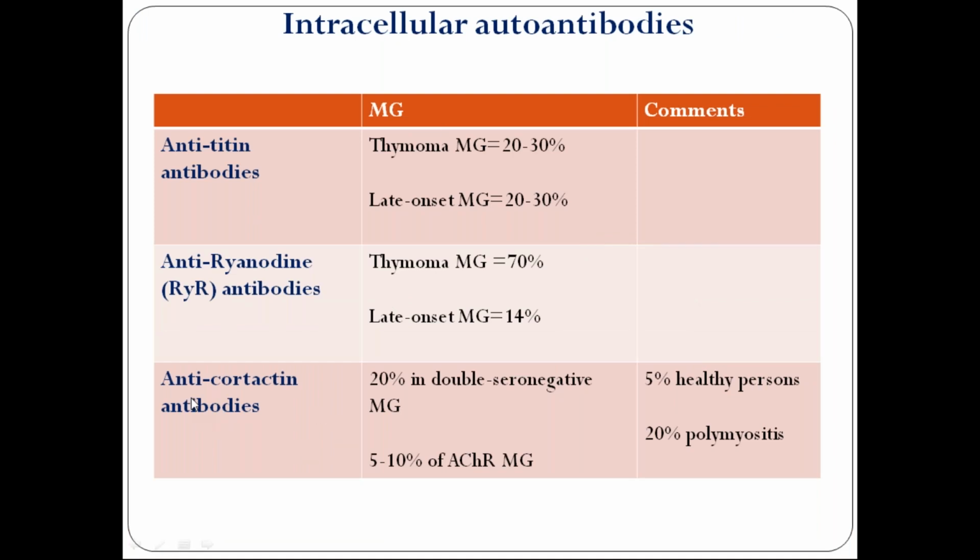Anti-cortactin antibodies: 20% in double seronegative myasthenia gravis, 5 to 10% in acetylcholine receptor myasthenia gravis, 5% of healthy persons, 20% of polymyositis.